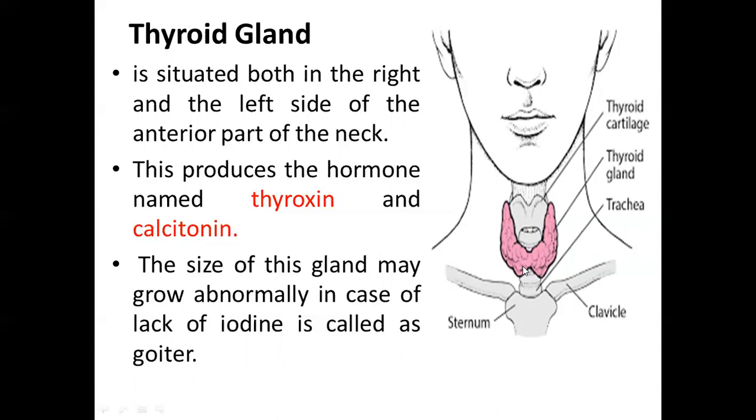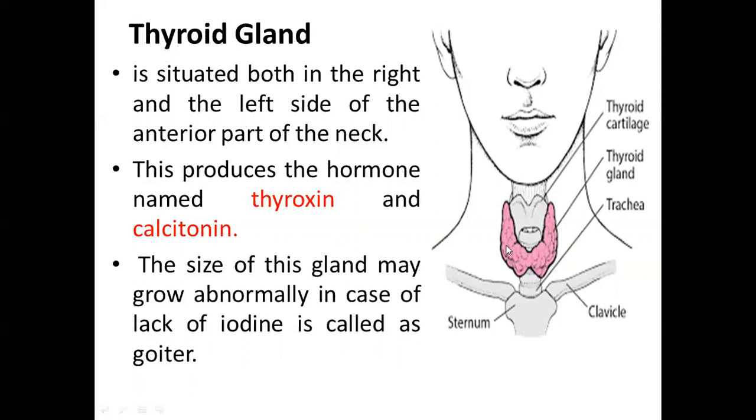Here you can see it is below the Adam's apple and in front of the trachea. So this is the trachea and it is in front of the trachea, and it is connected by a bridge between the right and left. Thyroid gland is connected by a bridge which is called the isthmus. It connects the thyroid gland in the middle.